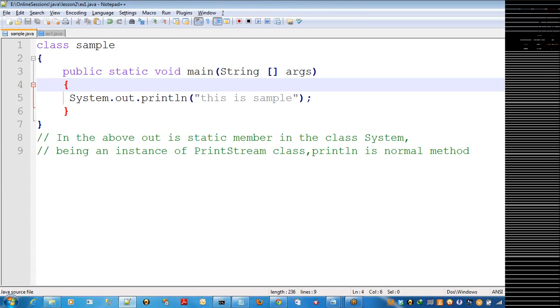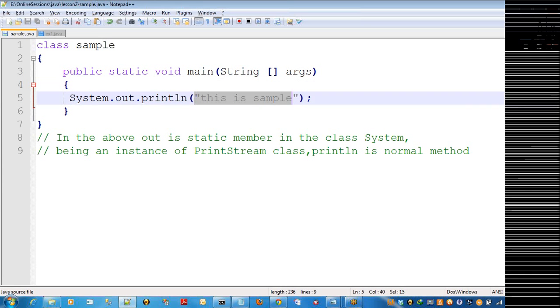The argument is an array, a dynamic array based on the number of arguments you are passing. If I am passing only one argument, the argument index is 0. If I am passing two arguments, the first argument index is 0 and the second argument index is 1. Now I can start with only one argument. Here, instead of the sample text, I refer to the first element. The array name is args, and I want to display the first element, whose index is 0.